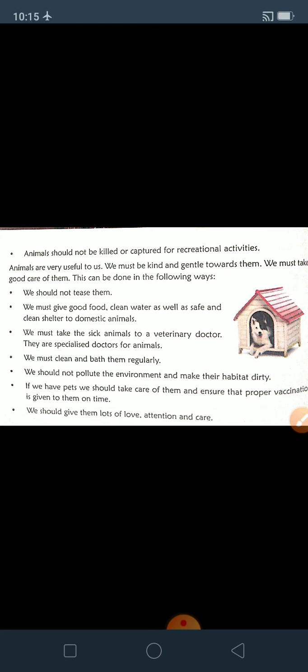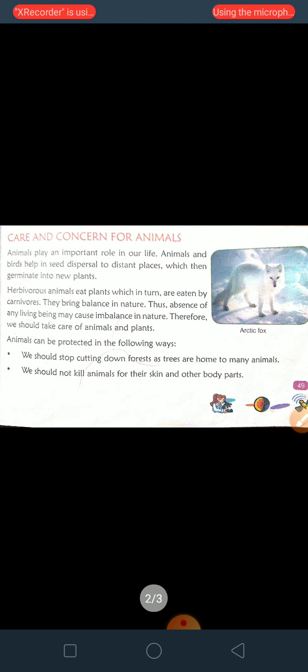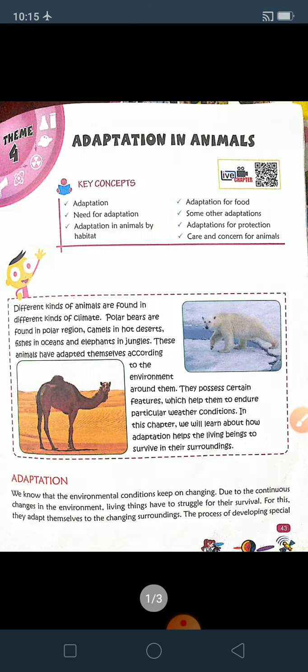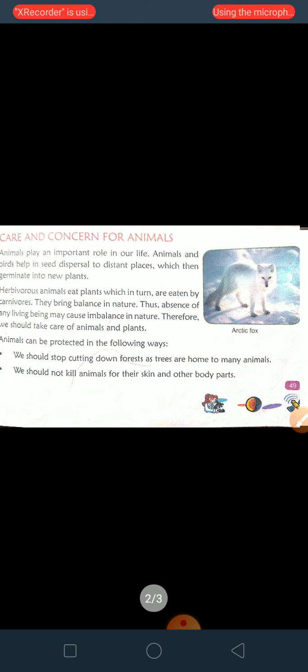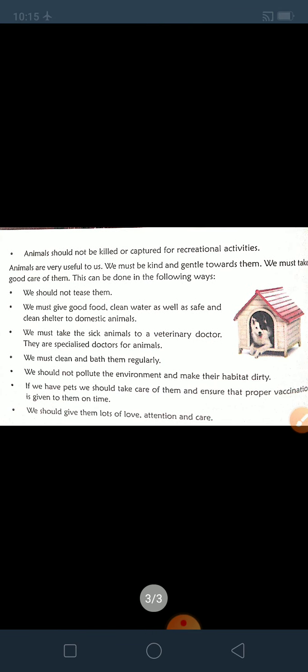So children, I hope all of you have understood the care and concern for animals. Now revise with me again. How can you protect them? We should stop cutting down forests. We should stop deforestation. We should not kill animals for their skin and other body parts. Animals should not be killed or captured for recreational activity.